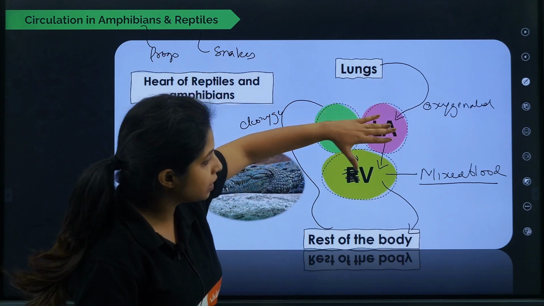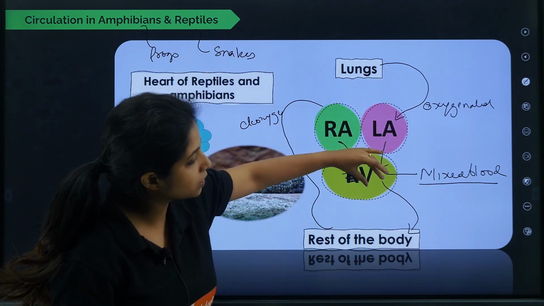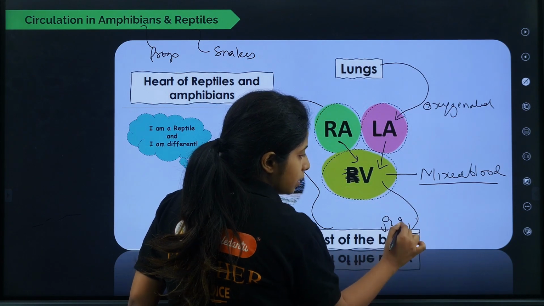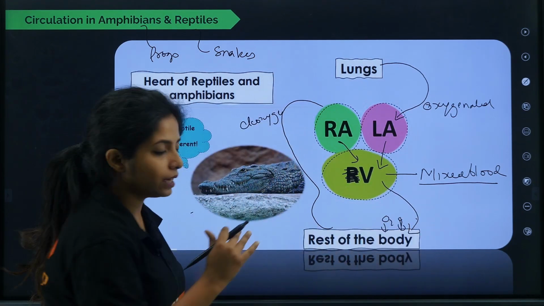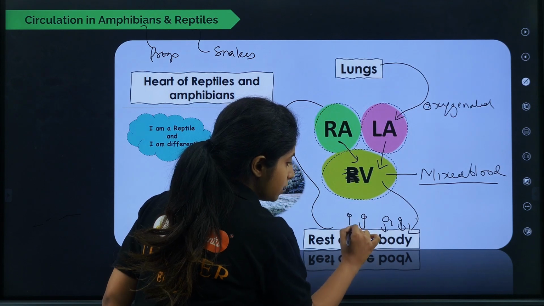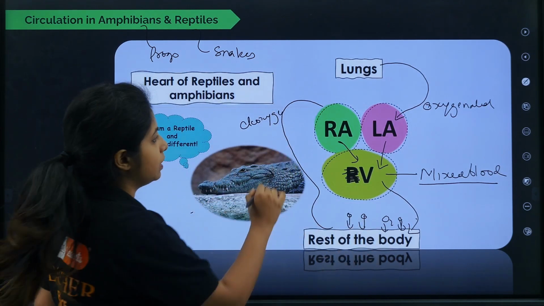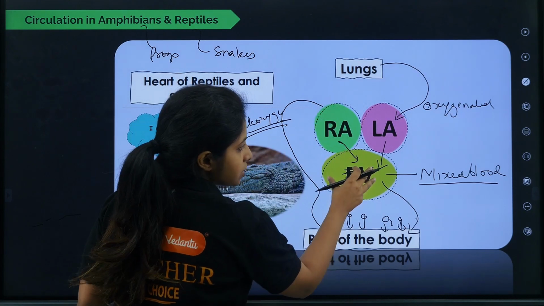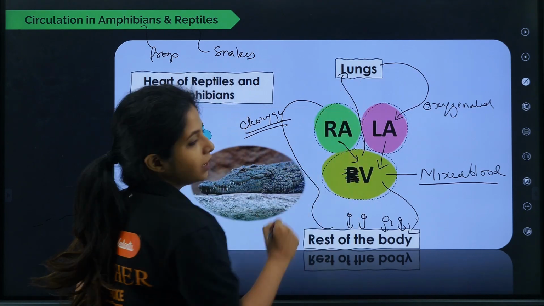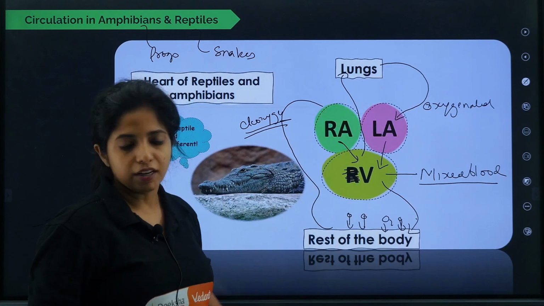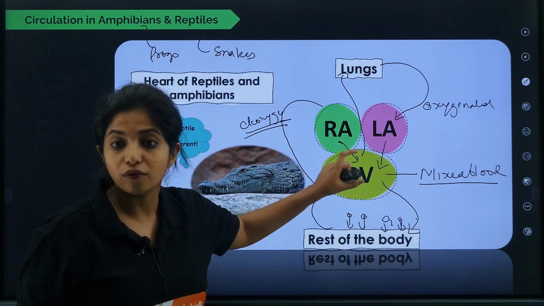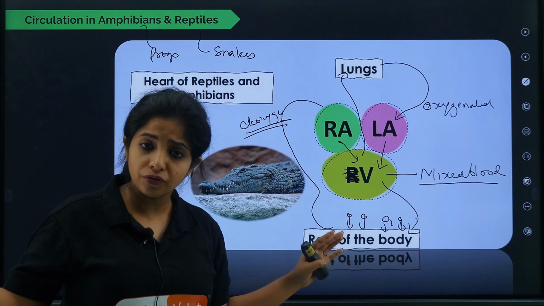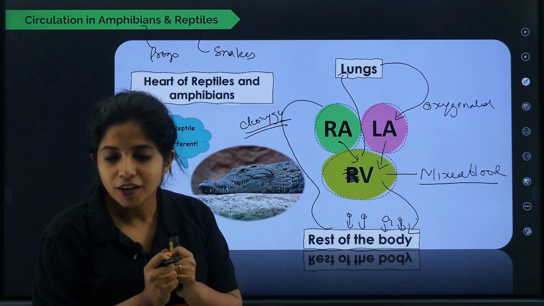Oxygenated blood comes here, it gets mixed with the deoxygenated blood. Still, this mixed blood will be going to the rest of the body. In this mixed blood, whatever oxygen content is there, that is being taken. And what is being returned back, children? Deoxygenated blood is being returned back. Now this deoxygenated blood comes back here and gets mixed. Again from here, it will go to the lungs, get oxygenated, and come back. So there you are finding mixing of blood. Ma'am, but how can that happen? Is it okay for them to survive like that? Yes, it's totally fine for them to survive like that.